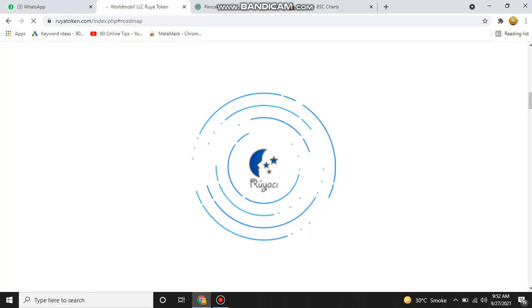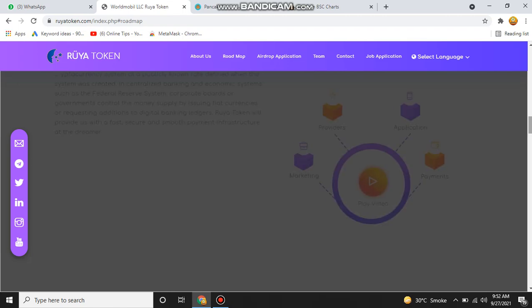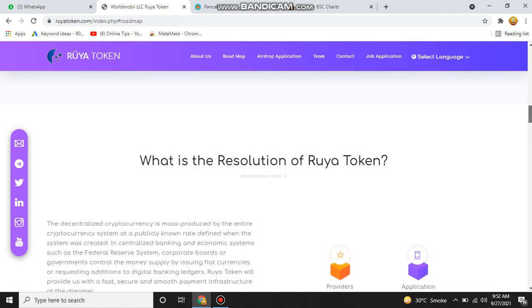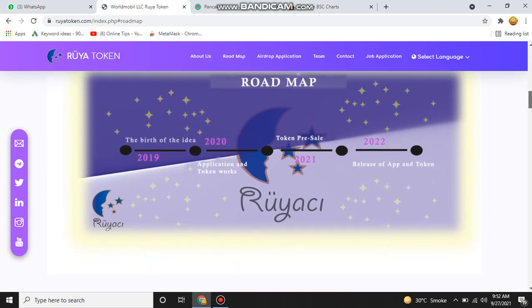When you click on the roadmap, here you find their roadmap, the plans that they set up according to their different phases. The idea of the birth started in 2019, the application and the token work in 2020, the token pre-sale started in 2021, and the release of the app and token will be in 2022. These are the plans that they set up in their roadmap.